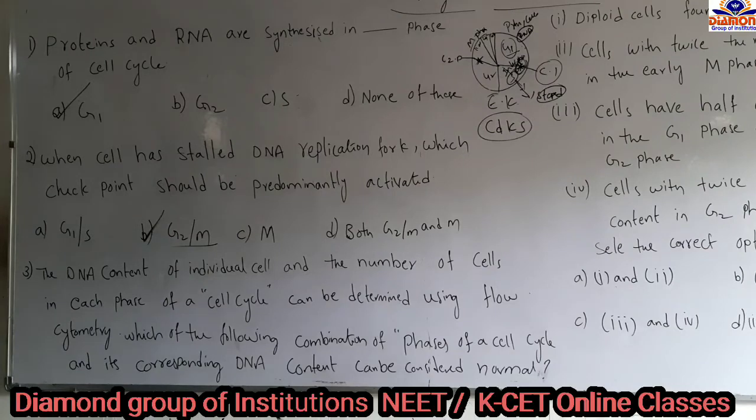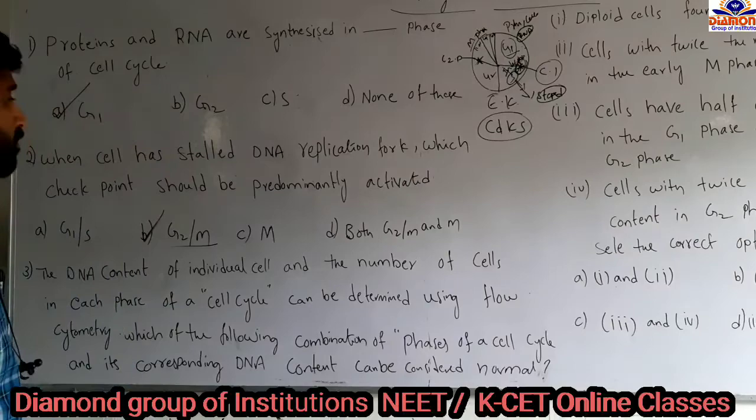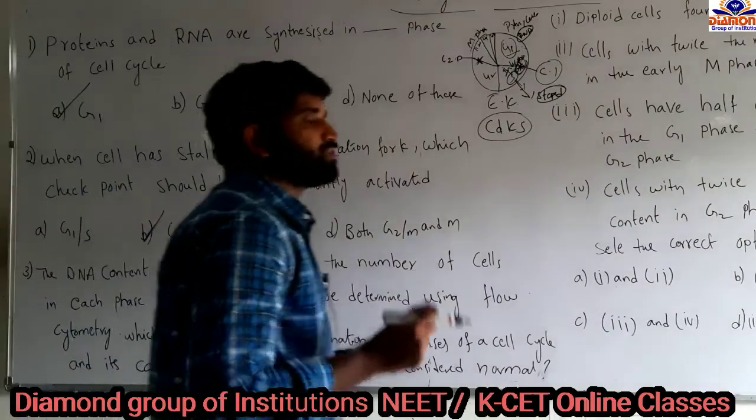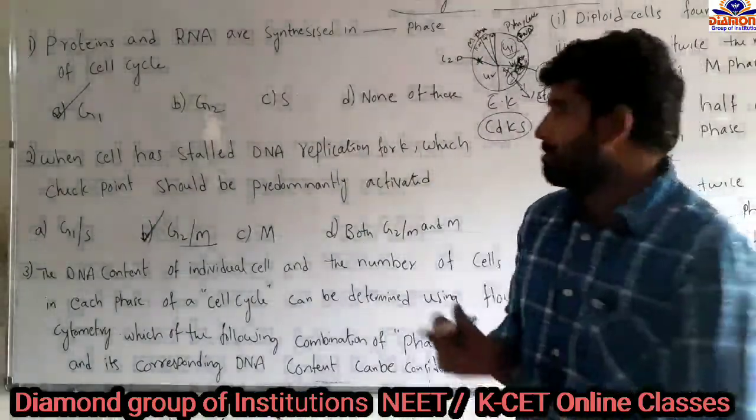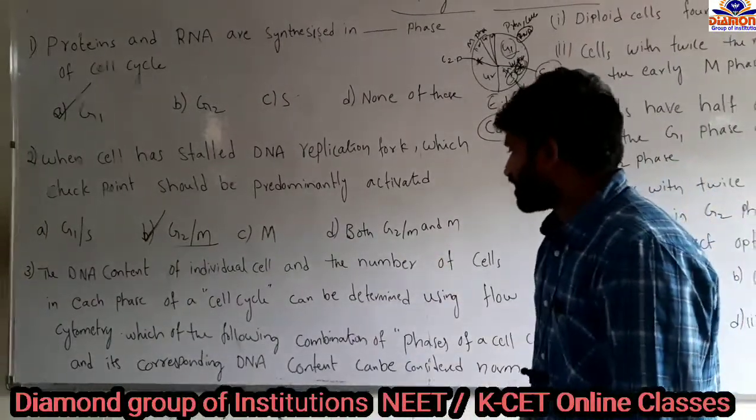And the next question: the DNA content of individual cells and the number of cells in each phase of the cell cycle can be determined by using flow cytometry. Cytometry is an instrument used to measure the DNA in each phase of a cell.